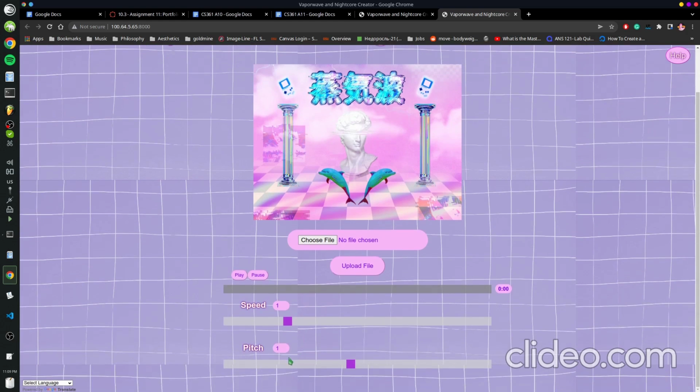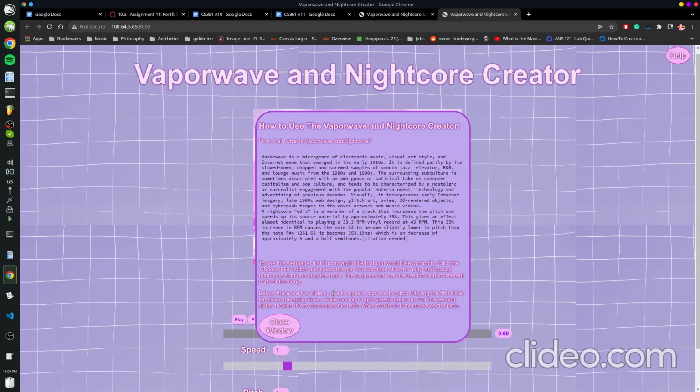Second one, the cost of using new and existing features. So yeah, it's pretty clearly stated, the speed and the pitch. If we go to the help screen, it explains that moving the first slider left slows the audio down, while moving it right speeds audio up. For the second slider, moving it left decreases the pitch, while moving it right increases the pitch, so it's explained there as well.